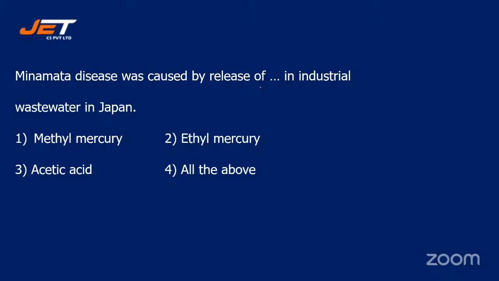Minamata disease was caused by release of dash in industrial wastewater in Japan. And your options are number 1, methyl mercury, number 2, ethyl mercury, number 3, acetic acid, or number 4, all of the above.